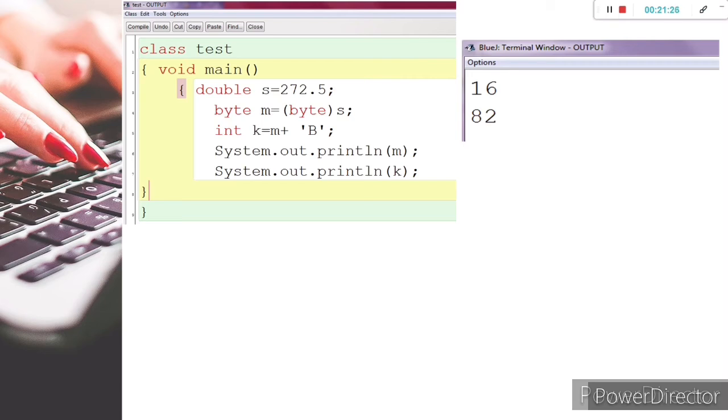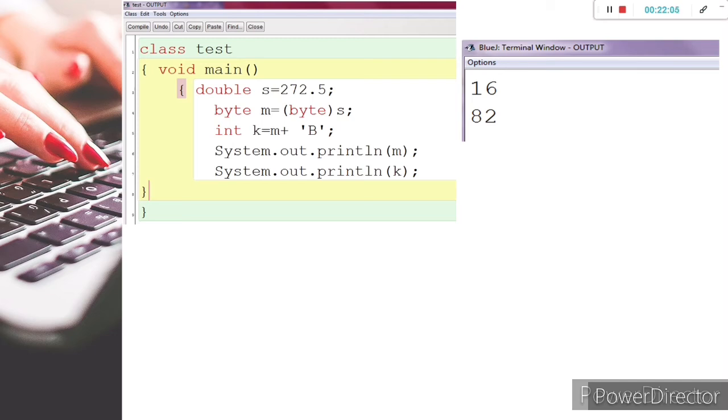But why is the value of m 16? Let me explain this. s is a double. If I typecast it to byte, the byte data type range starts from -128 and continues till 127. Again I repeat, the range of byte starts from -128 and continues till 127. That means the total capacity is 256.